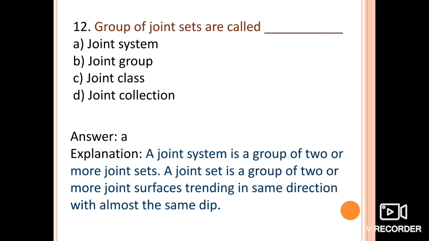But very often two or more sets of joints occur in the rock, which break it into nearly rectangular blocks. These two or more joint sets together constitute a joint system. As written here, a joint system is a group of two or more joint sets. A joint set is a group of two or more joint surfaces trending in the same direction with almost the same dip. So this is the right answer, that is A.